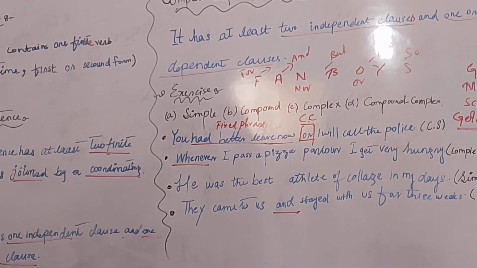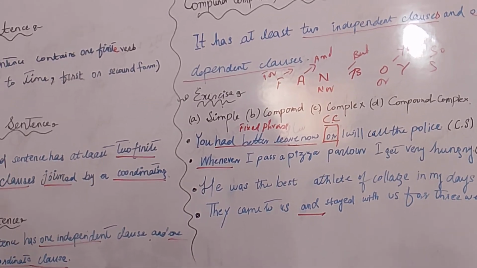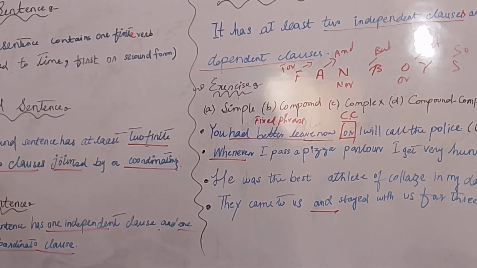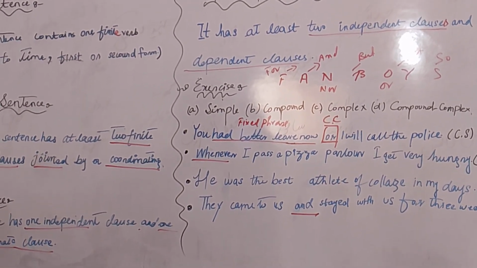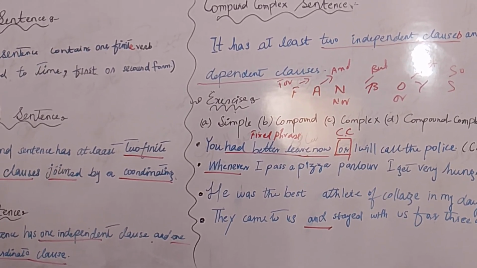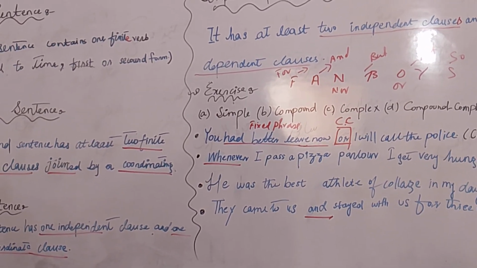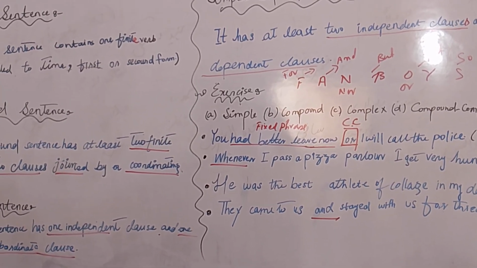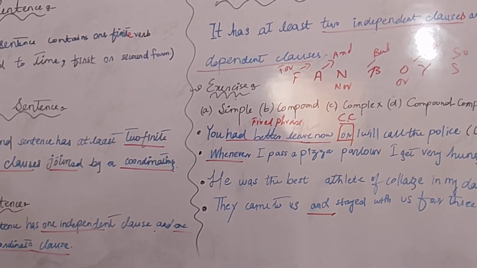So here is the exercise. Who will tell me about the simple sentence? What is a simple sentence? Keep studying. A simple sentence contains one finite verb, related to time. Okay, next one. What is the compound sentence? Who will tell me? It has two finite verbs, and you can tell me looking at the board even, and two clauses joined by a coordinating conjunction.